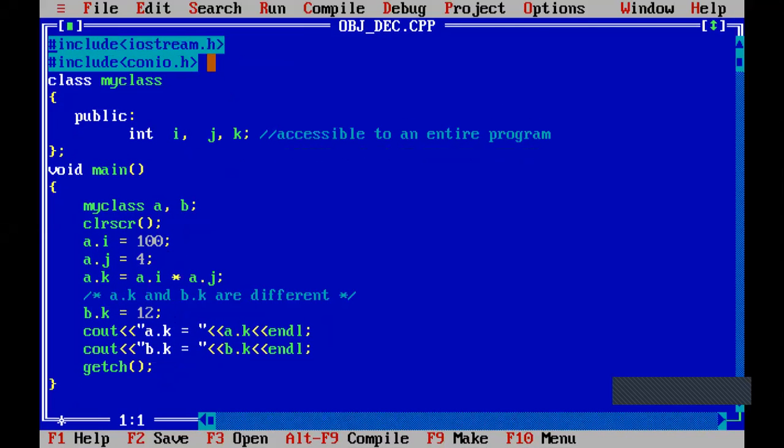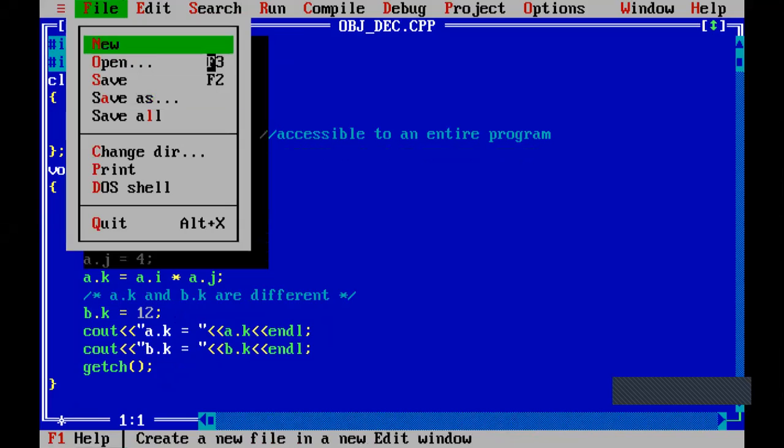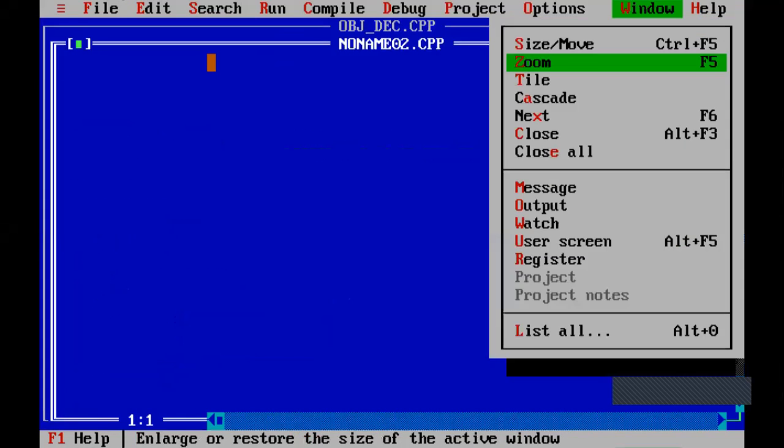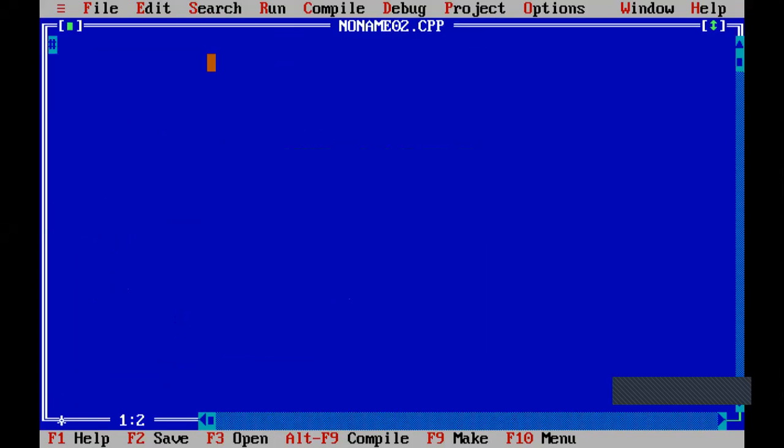So I'll write the program here just to observe. In case of C++, whenever we start writing the program, we have to start with the header file iostream. So IO stands for input output, I stands for input, O stands for output. So input output stream. Then, as usual, in C language also we were using the line conio.h, console input output. Then program execution starts from the main function.